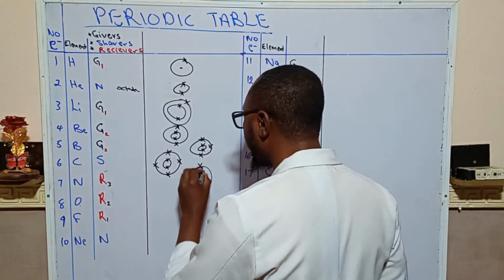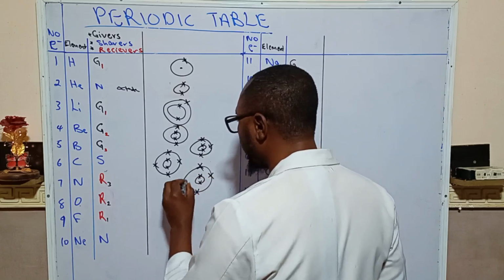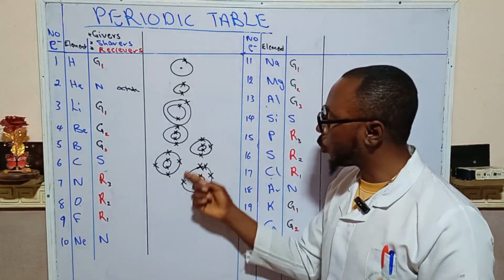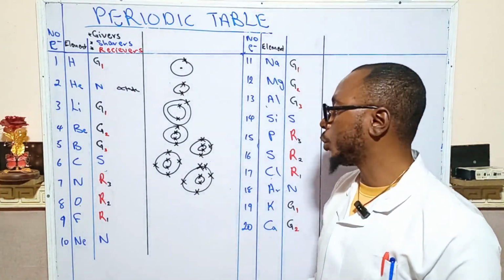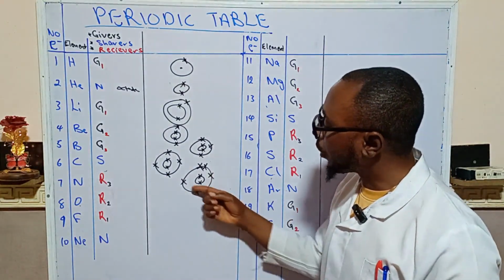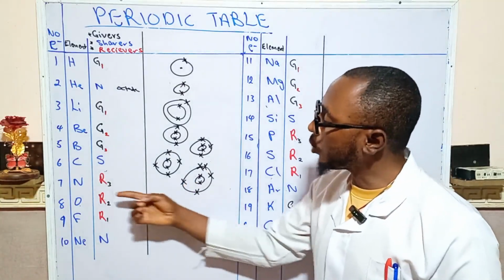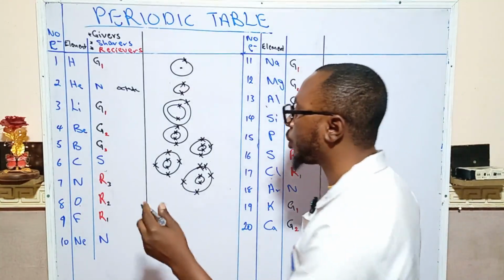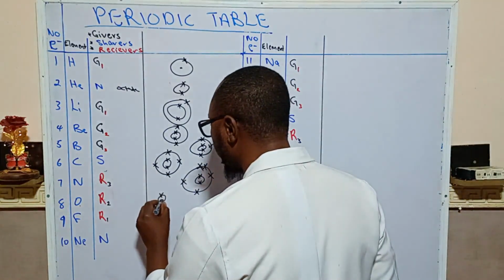Then let's go to nitrogen. Nitrogen will never give; rather, it will prefer to receive. You see the electrons in the nitrogen atom's shell, so it needs only 3. That's how we say it's a receiver that needs 3. Oxygen, how many will oxygen need?